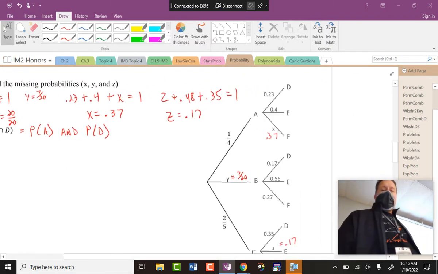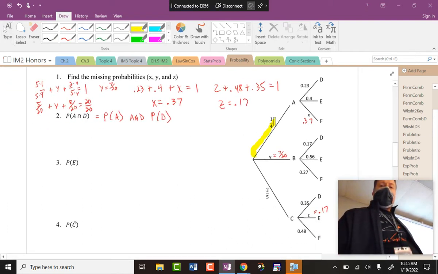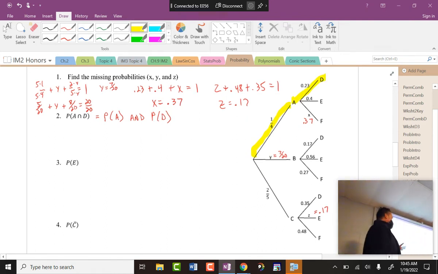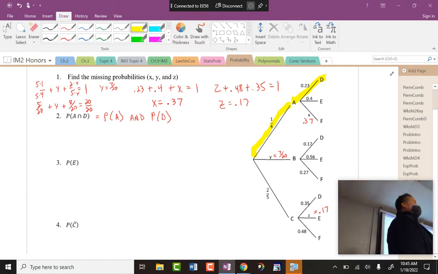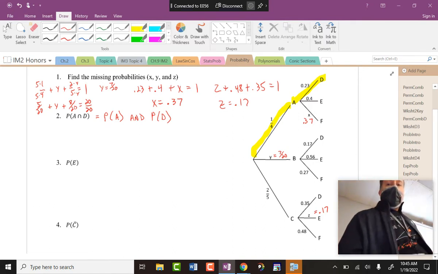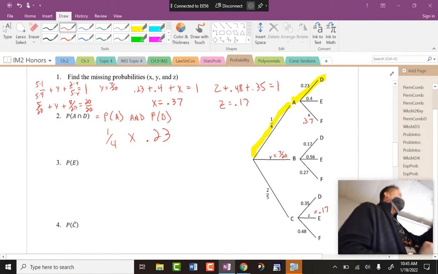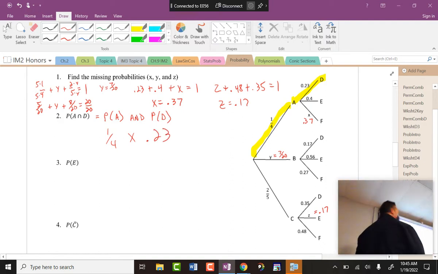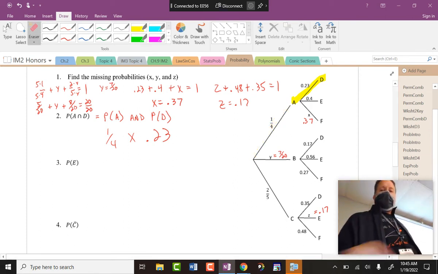Because really what this means on the probability tree is, what's the probability that A happens, and then after A happens, D happens. So it's moving along the probability branches, just like I did with the flipping of the coins. That's why I wanted to go over that, so you understood that concept. So this one's pretty simple. And feel free, if you want, to get your calculator out. I am not touching these buttons, because I shouldn't have to be the person that shows you how to type it out on your calculator. It's grade school.